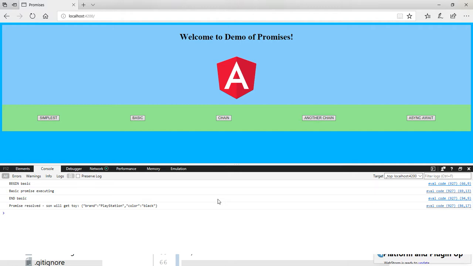It looks like things happen pretty quickly. At the beginning of the function, I log begin basic. I instantiate the promise, the function in basic runs, the console gets logged, and then I consume the promise, and it says promise resolved, son will get toy, and I logged a toy.